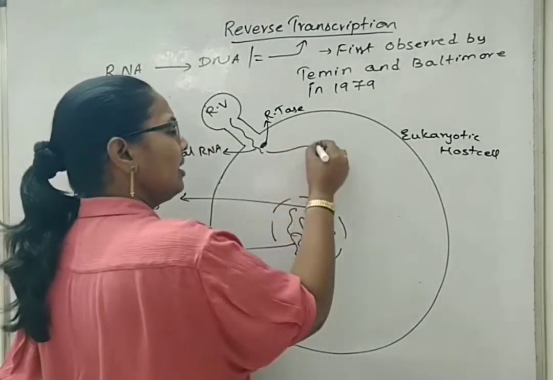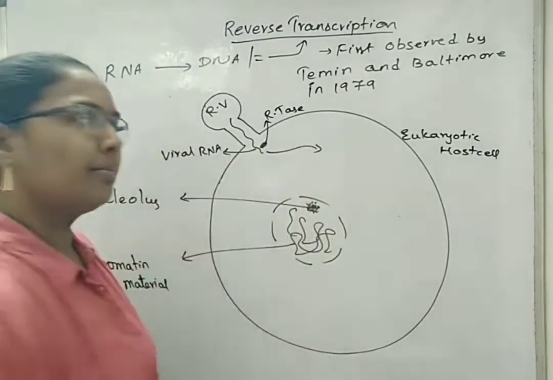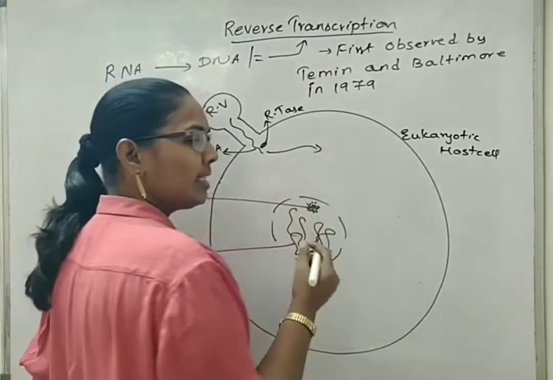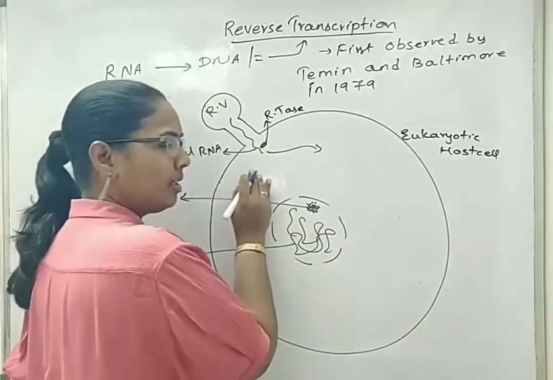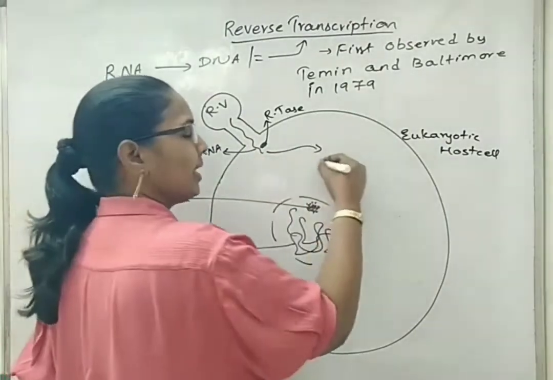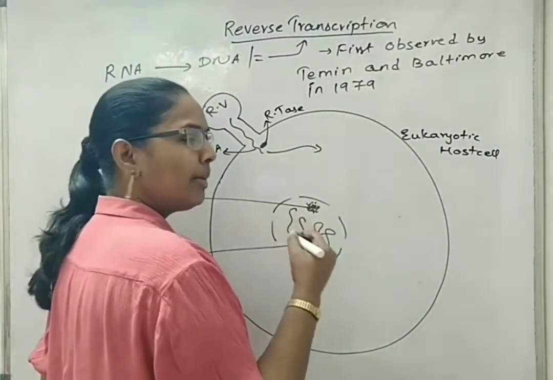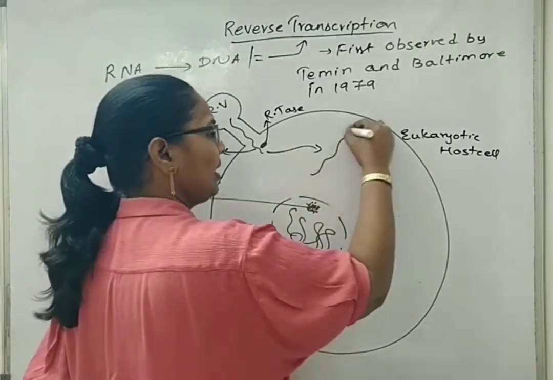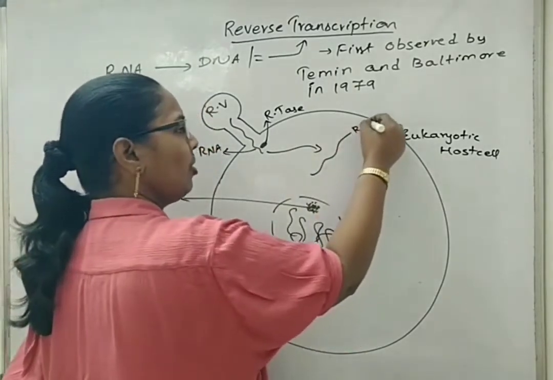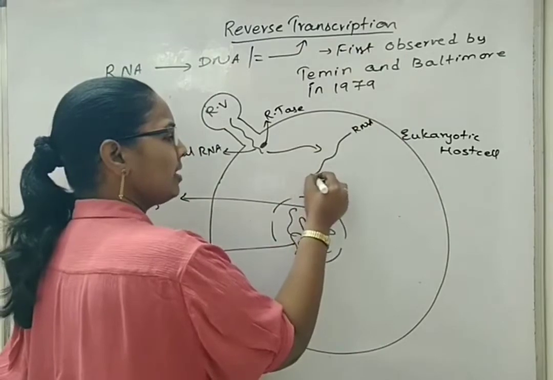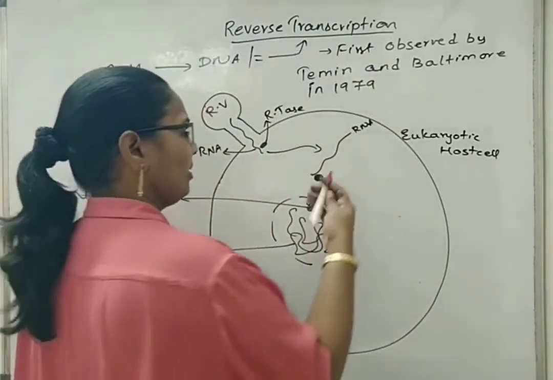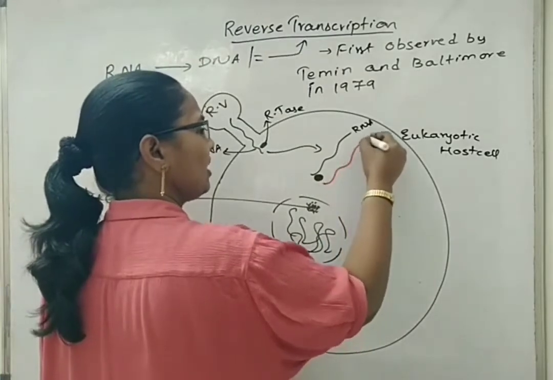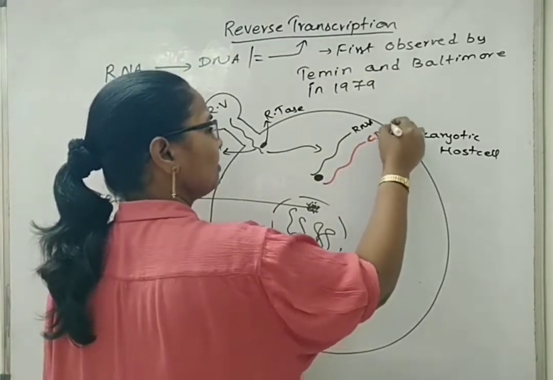Now, this RNA enters the host cell and it synthesizes a DNA which is complementary to the gene sequence of the RNA of the retrovirus, and that DNA is called complementary DNA. If this is the RNA of the retrovirus and this is the reverse transcriptase enzyme, this will be the newly synthesized cDNA.